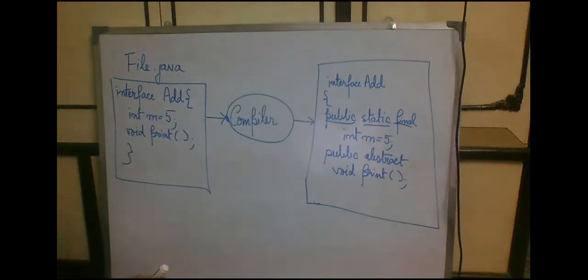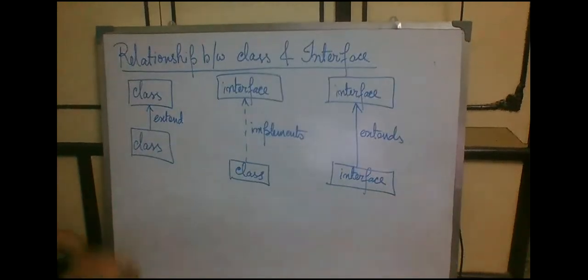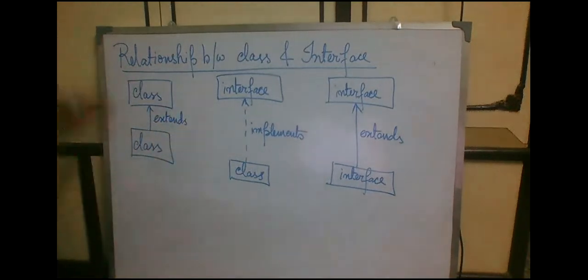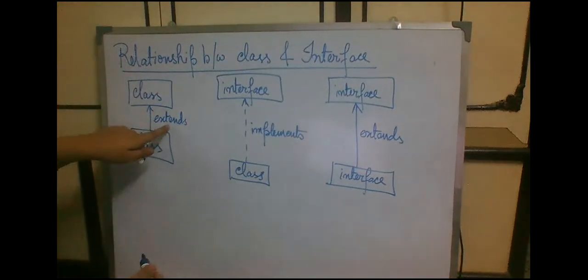Next, we will be seeing the relationship between class and interface, how the class and interface work with each other. So this is the relationship that is shared between a class and an interface. Between two classes, we have the relationship that is implemented using the keyword extends. So the inheritance relationship between two classes, the child class and the parent class, is established using the keyword extends.